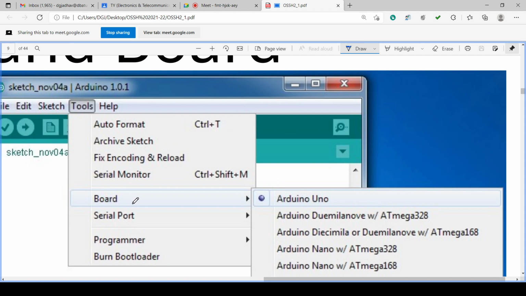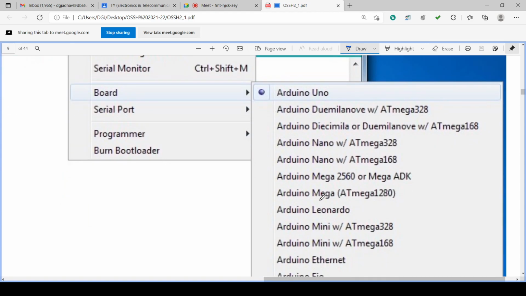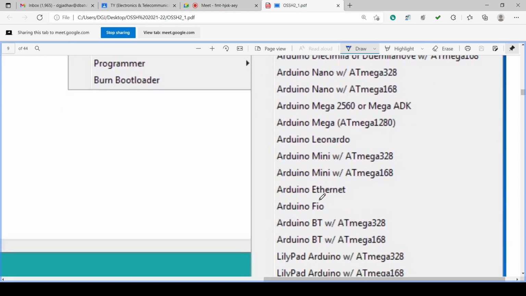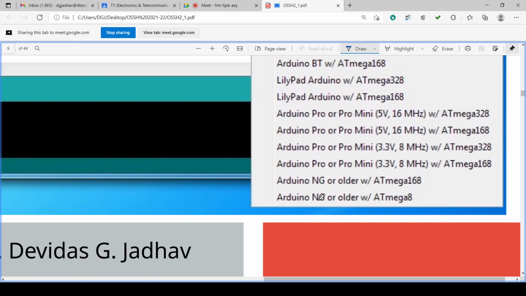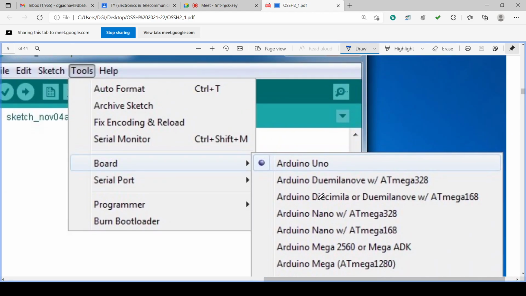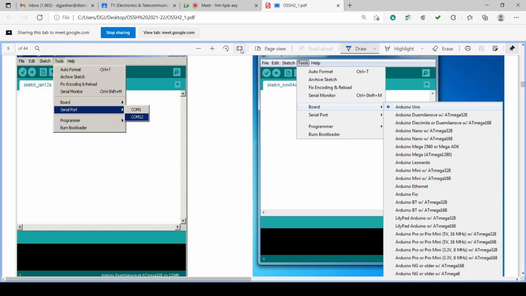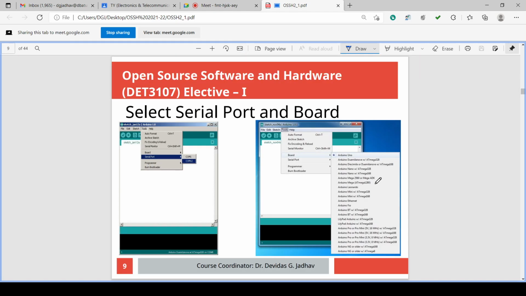Physically we are already connected, but logically also we get connected. Then click on Board, and in the Board menu we get different Arduino board names. Select our appropriate Arduino board. Suppose we have an Arduino Uno, then click on the Arduino Uno board. We have seen this in the previous lecture, isn't it? Many times we have seen this.